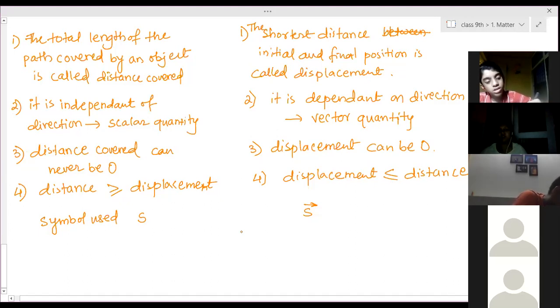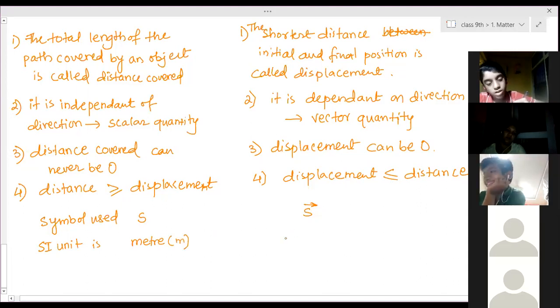Symbols: S for distance and S with an arrow over it for displacement. The SI unit in which we measure both of them is meter.